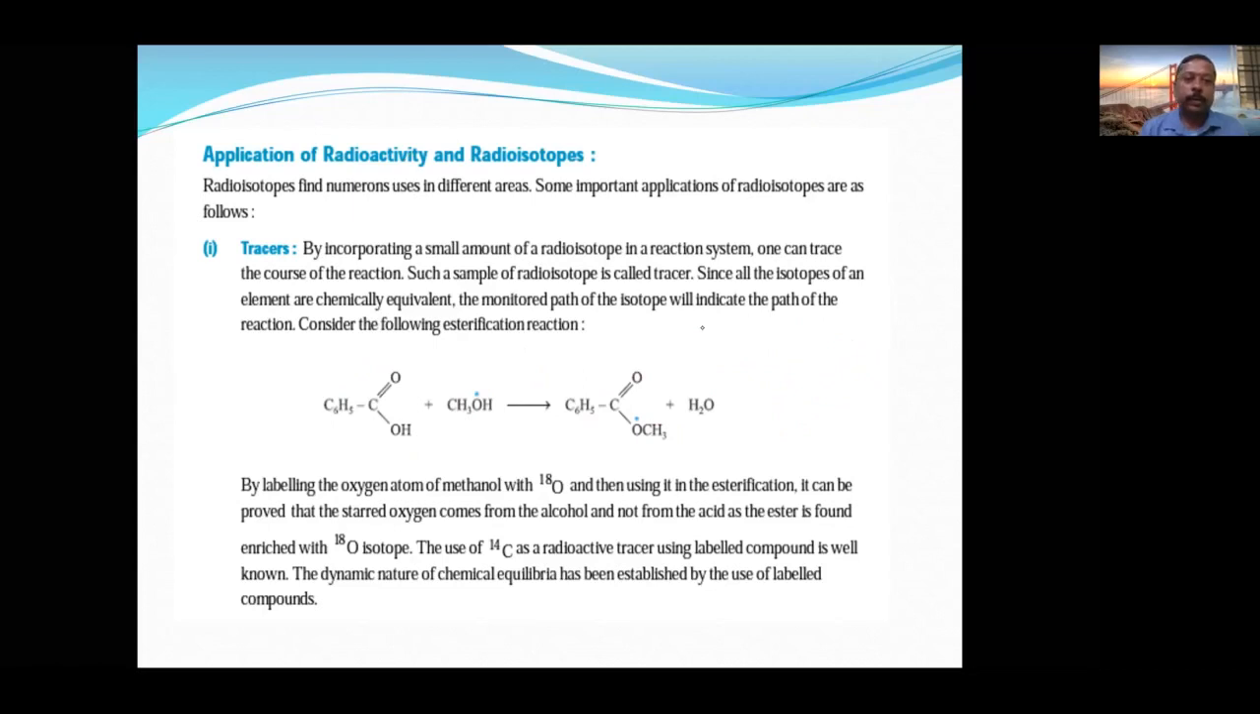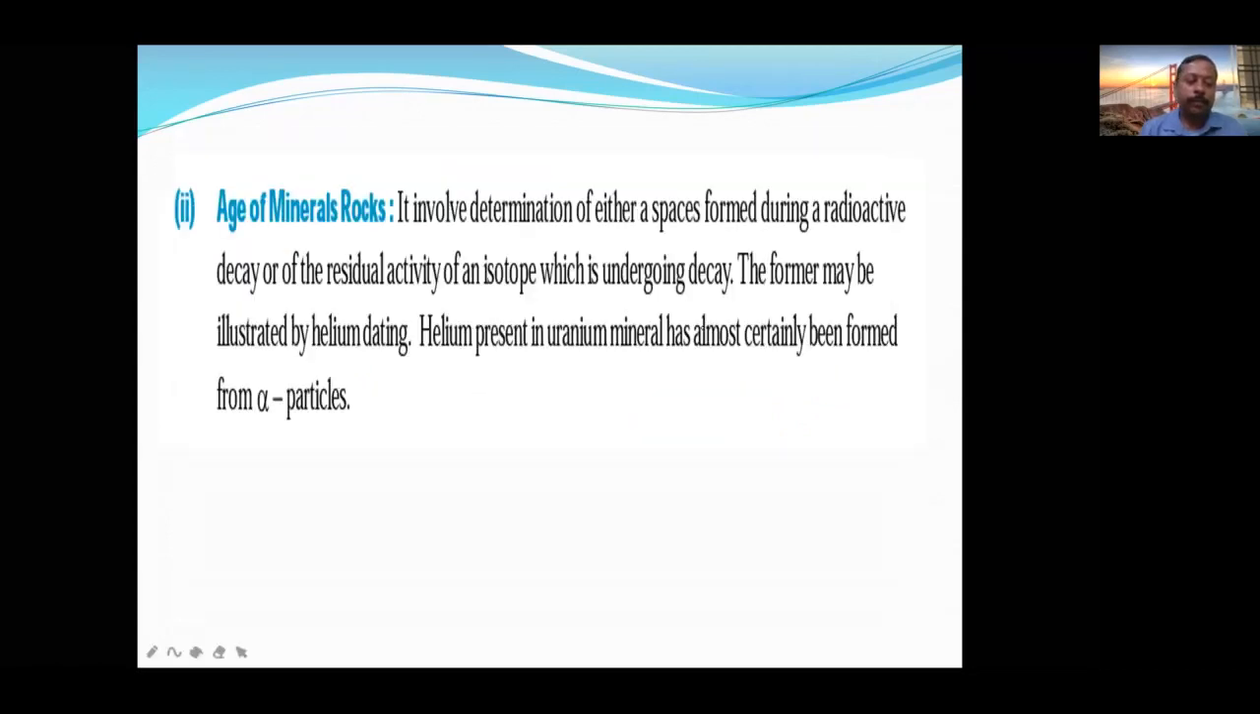Second, the age of mineral rocks. A lot of people have the same wrong concept. When they hear age, they immediately think of radiocarbon dating. It is not like that. For mineral rocks, for rocks, we use helium dating. For rocks, helium dating. For trees and all living things, only then can we use carbon dating.